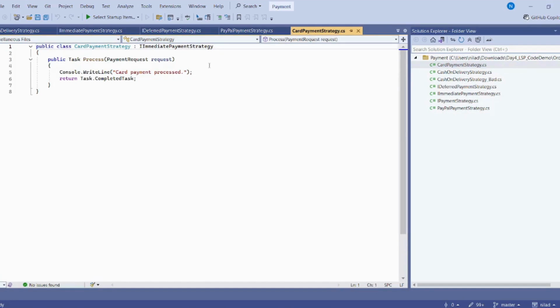This is the beauty of the Liskov substitution principle, where the derived type is substitutable for the base type and the contract must not be broken. Hope these things are clear.